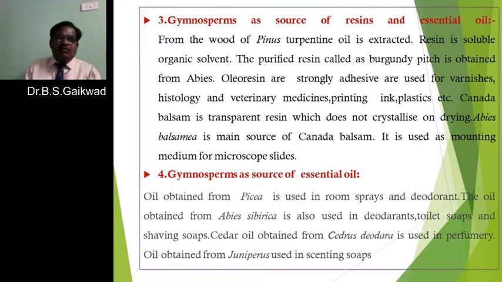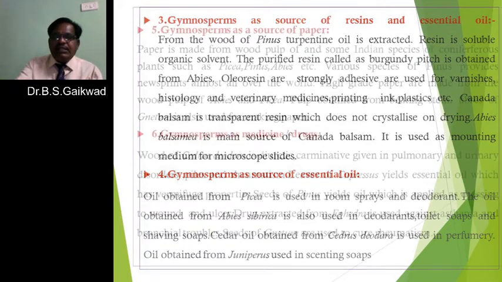For these bathing soaps, when we want to give a certain smell, oil is obtained from plants such as Cedrus deodara. This oil, or the oil obtained from Juniperus, is used for giving a certain smell to scented soaps, the soaps which are used for the purpose of bathing.